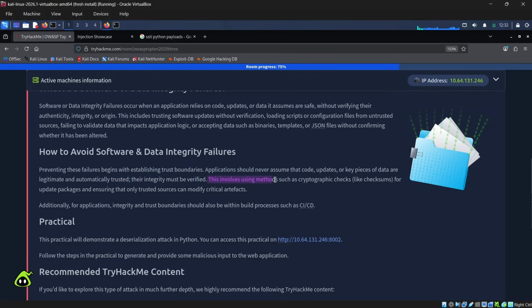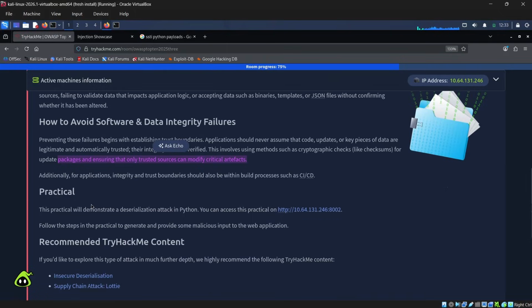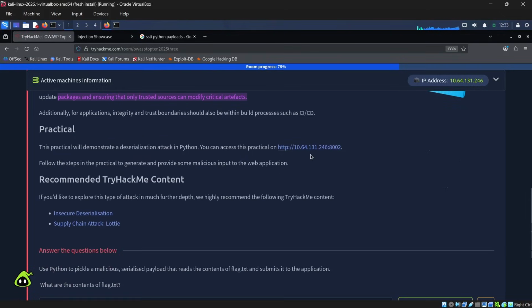This involves using methods such as cryptographic checks like checksums, MD5, SHA-1. There will be checksums, right? If you're one of my viewers, then you know what a checksum is. These are used for update packages and for ensuring that only trusted sources can modify critical artifacts. So let's move on to the practical one, guys.